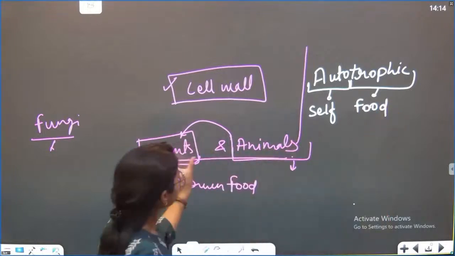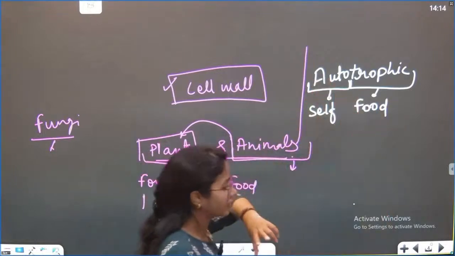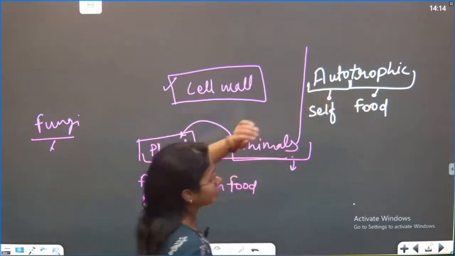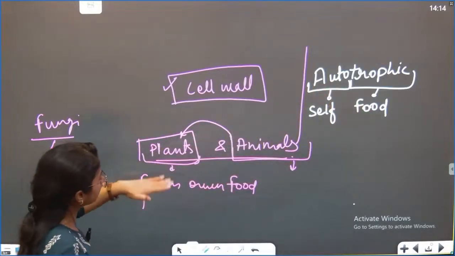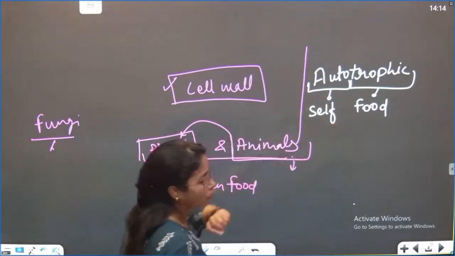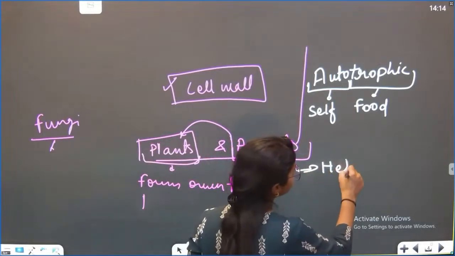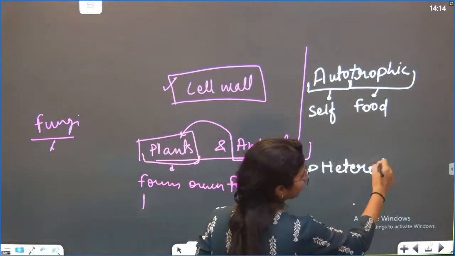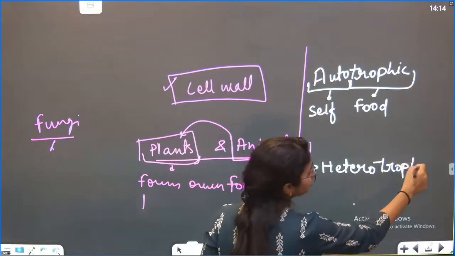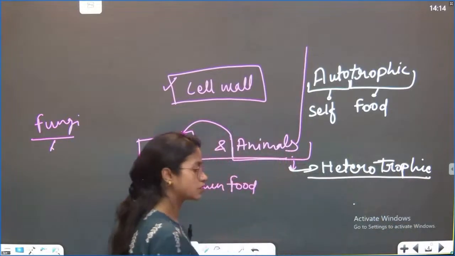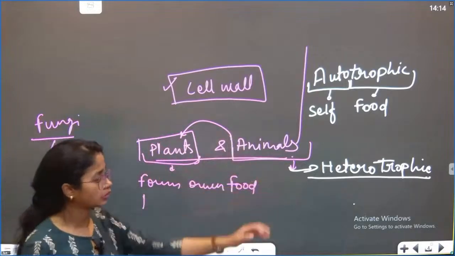So in further classes, if I say that plants are autotrophic, then of course we mean that plants can make their own food. What about the animals? They are known as heterotrophic. The word trophic is related to your ecosystem, and when we cover the ecosystem topic, we'll again talk about the trophic system.